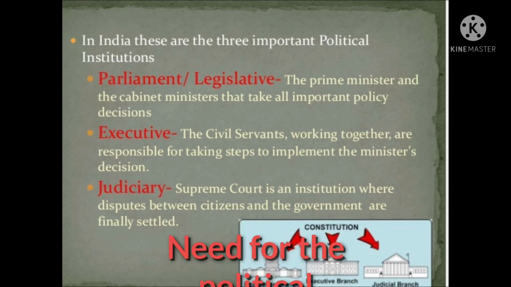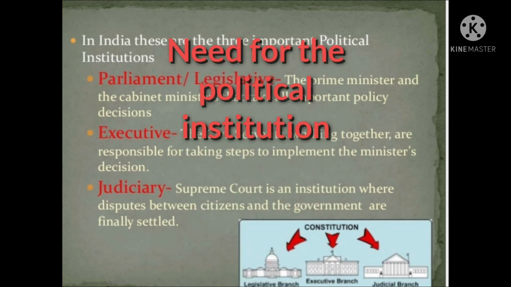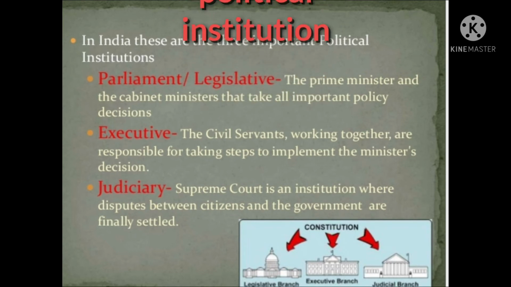Next topic is need for political institution. Institutions are various arrangements made in modern democracy. A democracy works well when these institutions perform functions assigned to them.